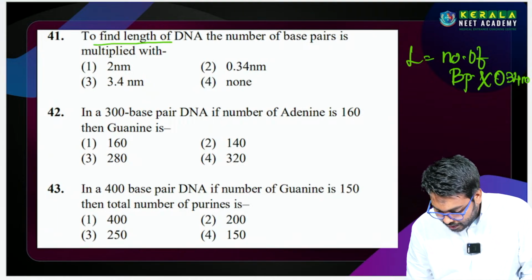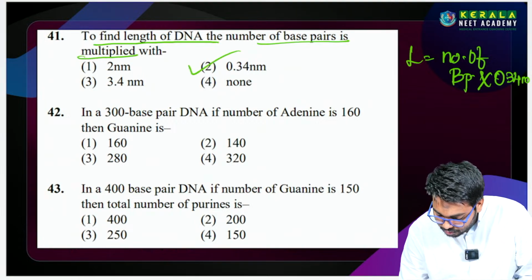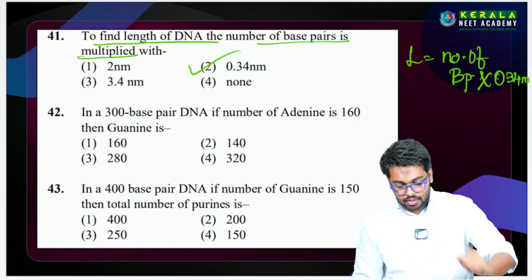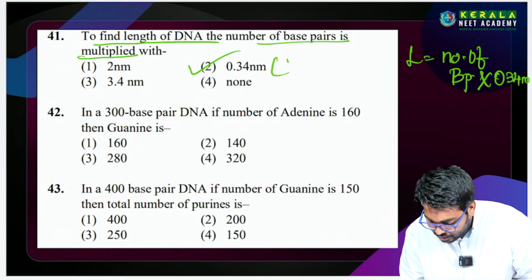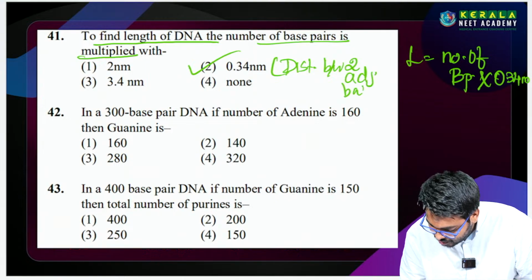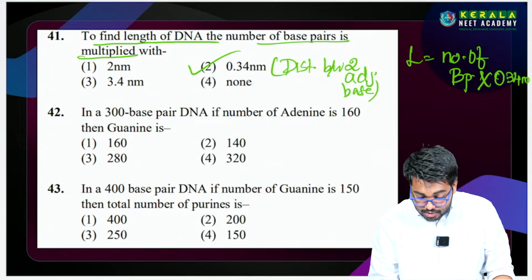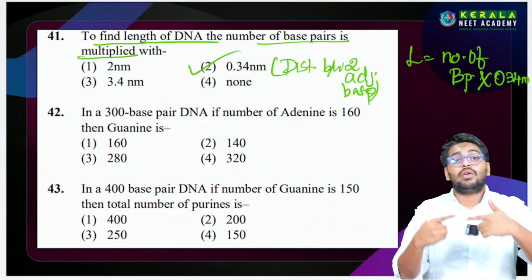To find the length of the DNA, the number of base pairs is multiplied with 0.34 nanometer. What is this? This is the distance between two adjacent base pairs.